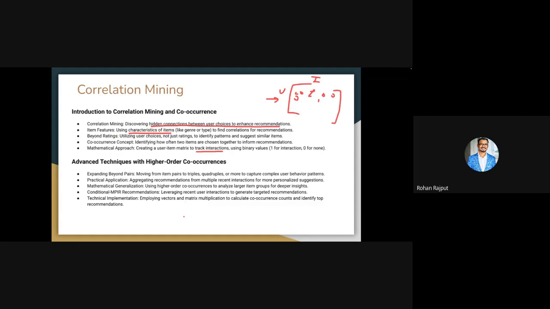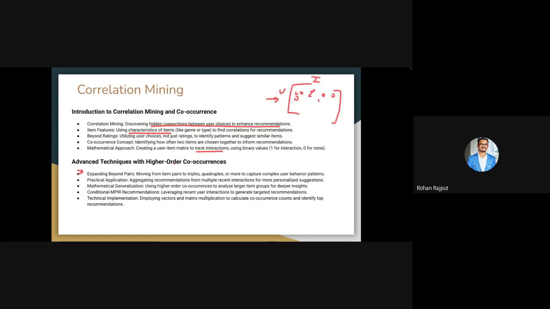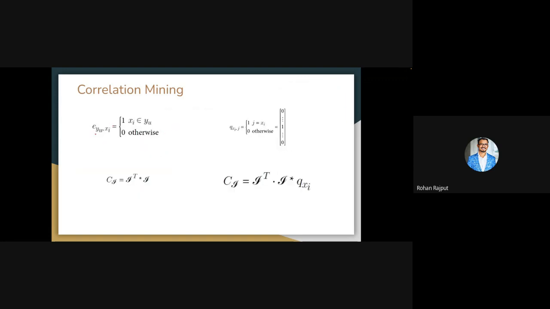Now we can expand this technique beyond two co-occurrences. So let's take this particular example for quick understanding, and then we'll go to the harder case, because this will become more complicated. Suppose you have a certain user u, and the user is interacting with item x_i, right? You define this interaction as 1 if item i belongs to u, and 0 if it does not, right?